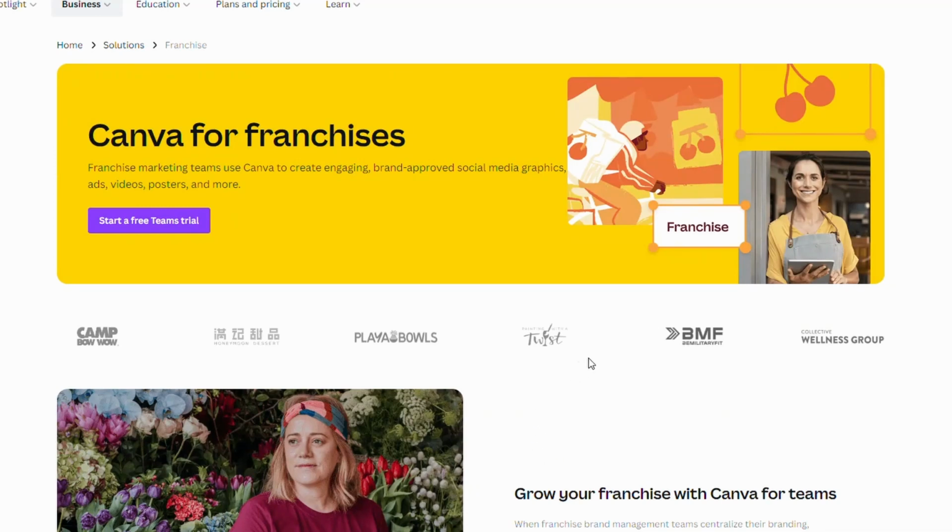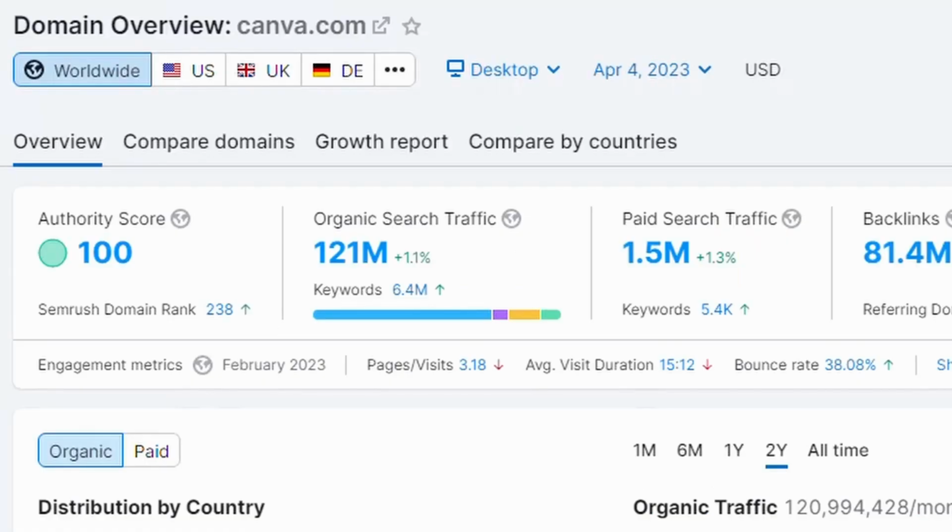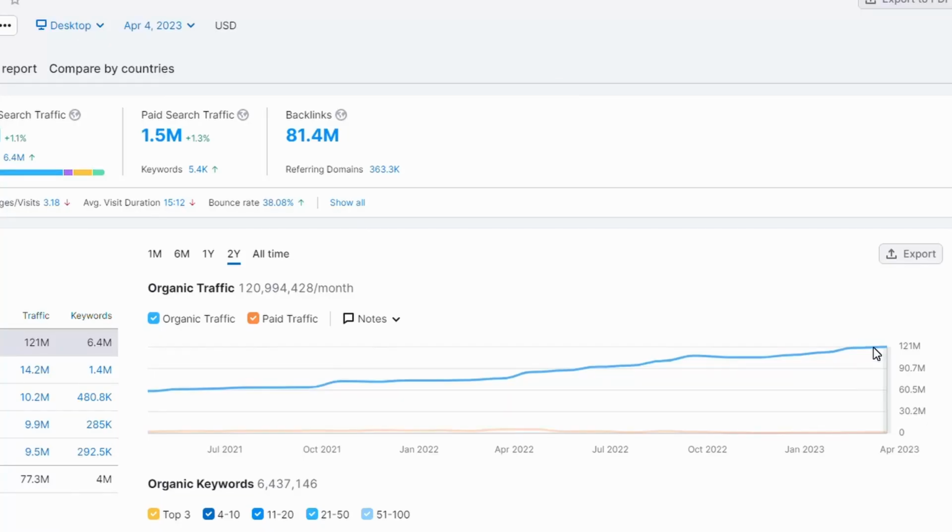If we take a look at Canva on SEMrush, this is mind-blowing. So you can see currently Canva is getting around 120 million clicks a month. And if you think about all of the content on their site, they have just covered absolutely everything in this space.